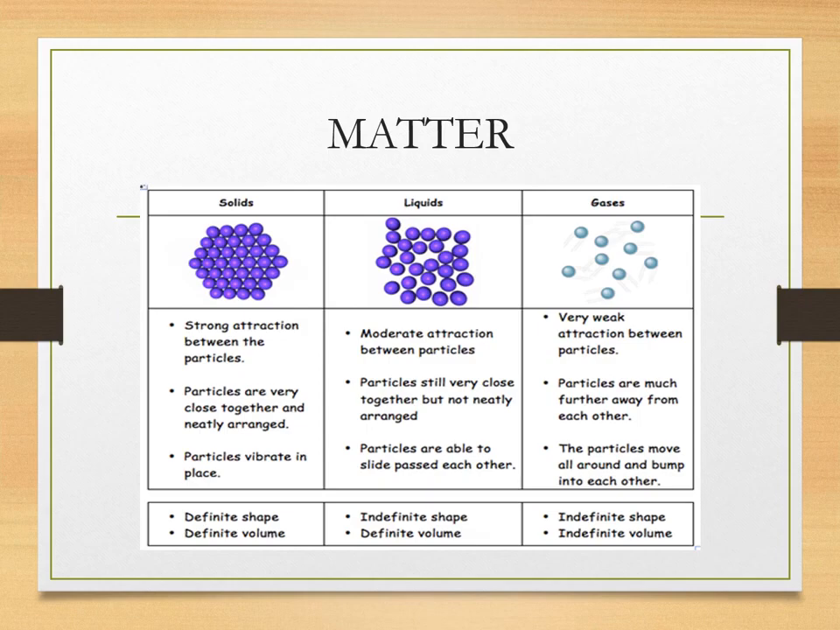Now we focus on the gaseous state of matter. In the gaseous state of matter, you will find very weak attraction between particles. Particles are much further away from each other. The particles move all around and bump into each other or into the wall of the container. That's why they have indefinite shape and indefinite volume.